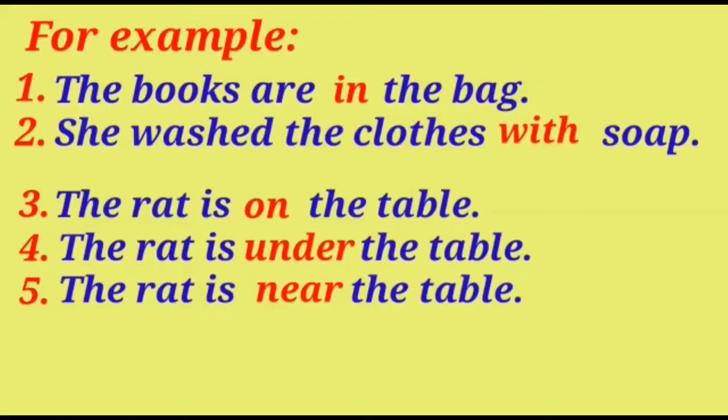Let's see the other example. The rat is on the table. The rat is under the table. The rat is near the table. In these sentences, we have used three different prepositions, on, under, and near, with the noun table. These prepositions show three different relations between the rat and the table.